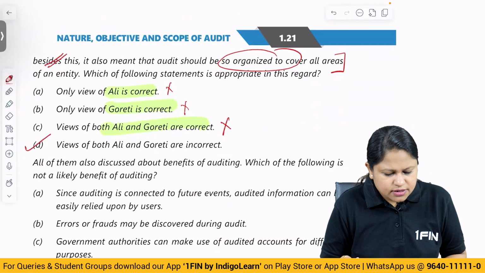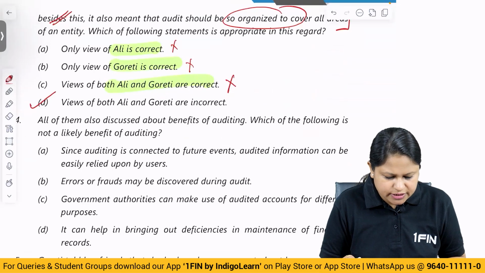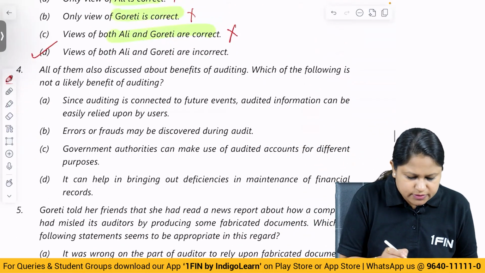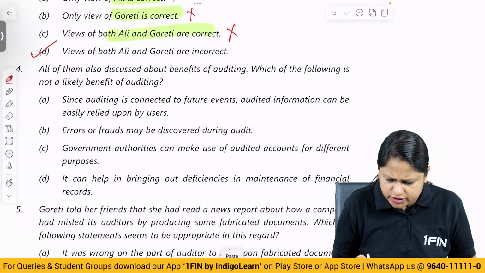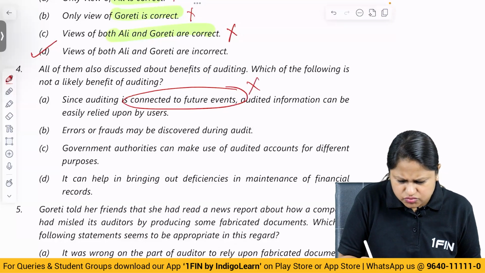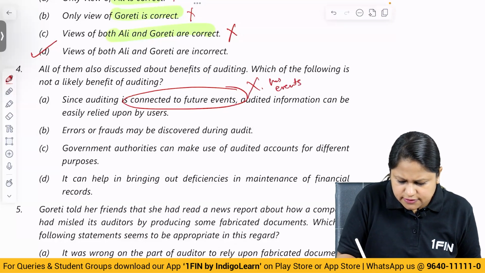Then all of them also discussed the benefits of auditing. Which of the following is not likely a benefit? For this we have done a discussion of benefits, so from there only you have to pick up the points. Since auditing is connected to future events, audited information can be easily relied upon by users. Is it connected to future events? No. It's purely based on historical events. Historical.